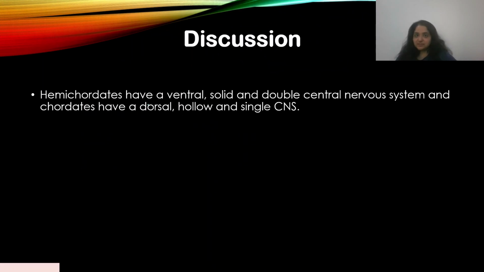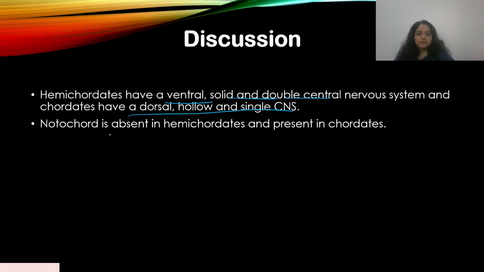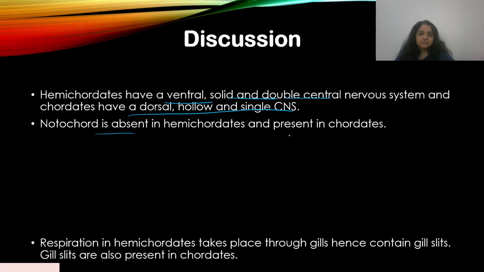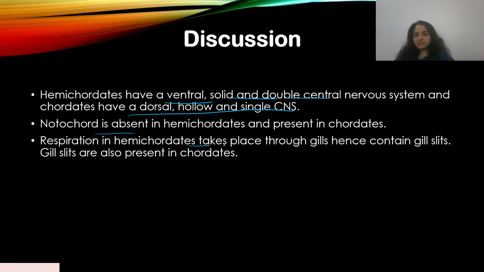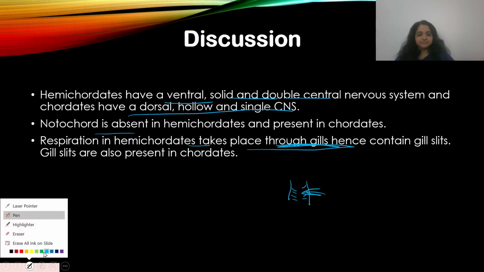So hemichordates are not chordates as such. They have a ventral, solid, and double central nervous system, and chordates have a dorsal, hollow, and single CNS. Notochord is absent in hemichordates. That is the reason why they are not under the chordate category. Respiration in hemichordates takes place through gills. They have a pharynx and there are gill slits present in hemichordates where they respire. And that is also present in chordates.